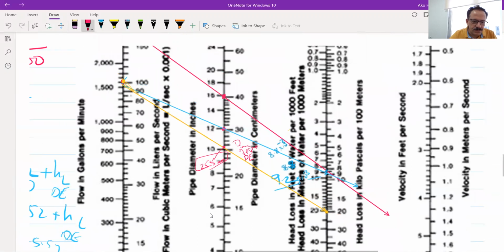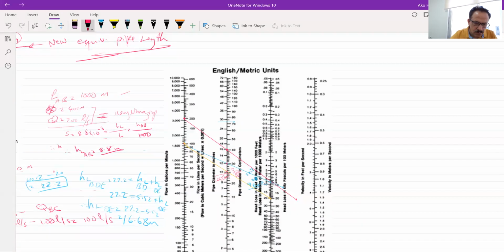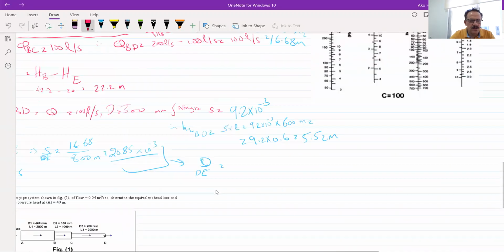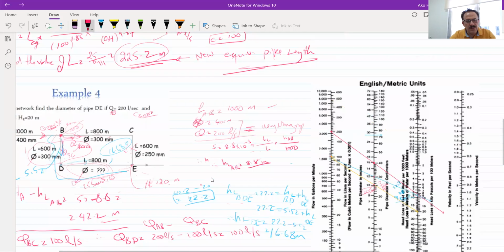Now, in this way, this will be equal to 255 millimeters. This is the answer that we have to find. And by the way, you will have to check this one.